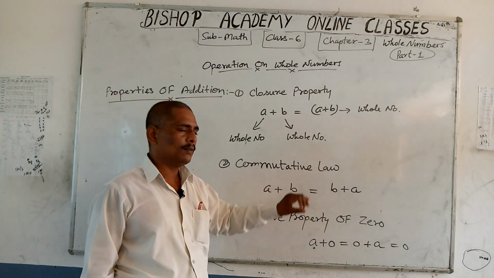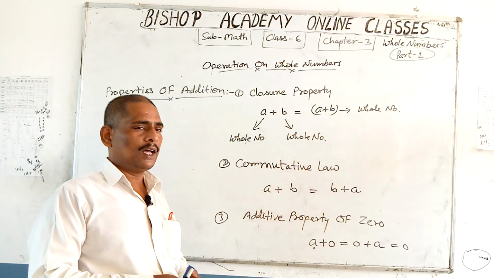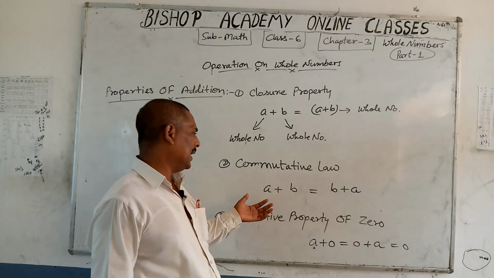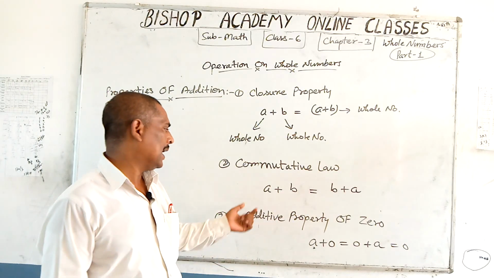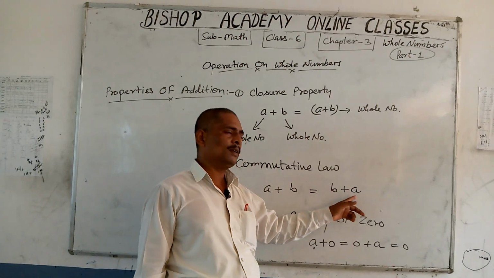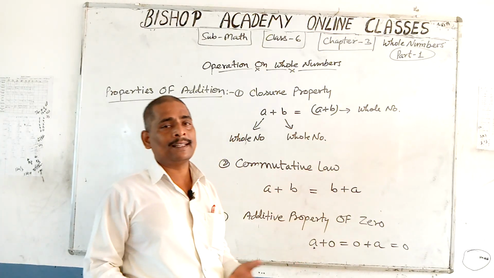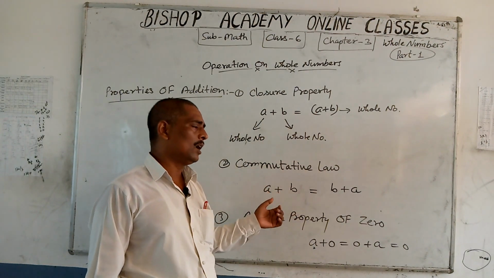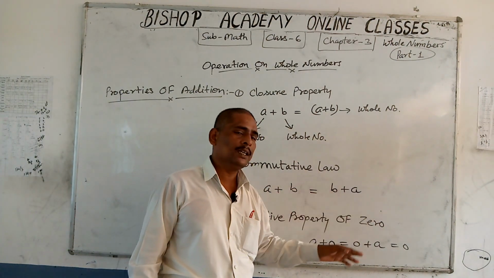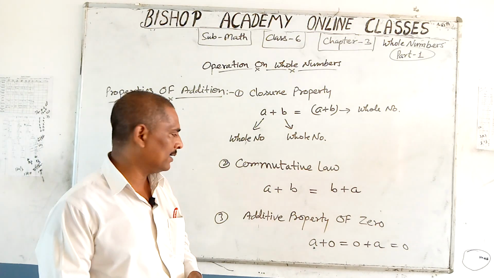This property is called closure property of whole numbers under addition. Second, commutative law. What is commutative law? When we add two whole numbers in any order, either A plus B or B plus A, results are the same.